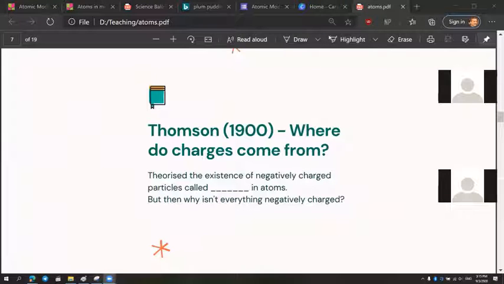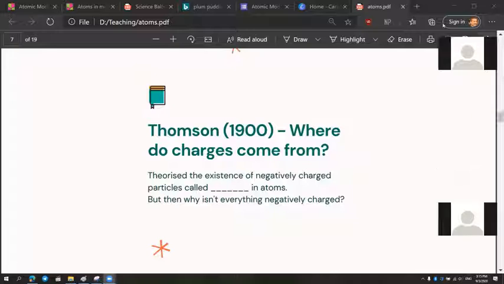Now, Thomson said, see, there is something called electricity. So where is that coming from? Some negative charge is there. So that's where electricity is coming from. And every atom has some negatively charged particles called dash. Do you guys remember what this is? Put it in the chat. Thomson said in every atom there are some negatively charged particles called dash.